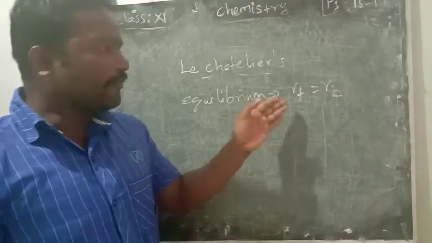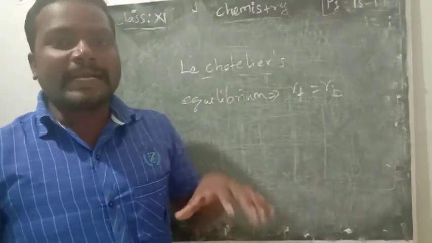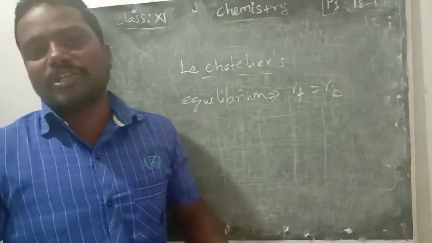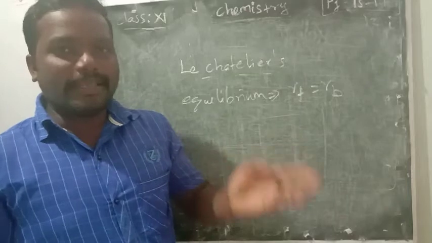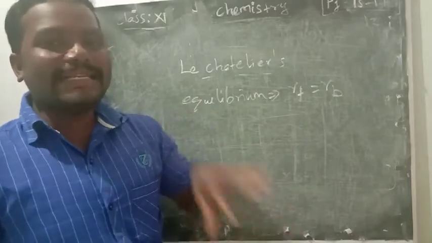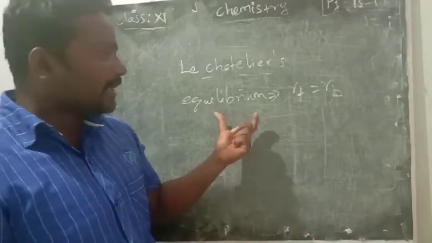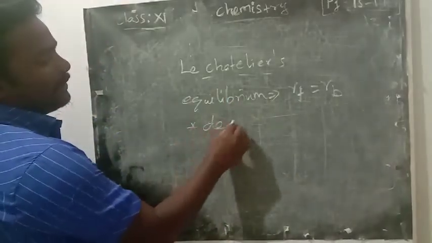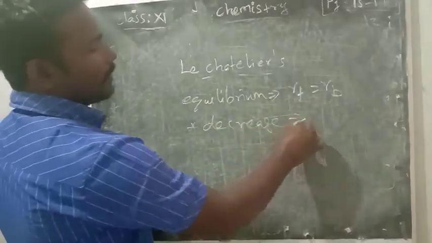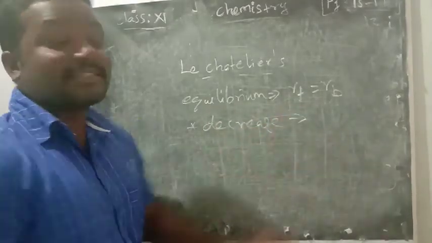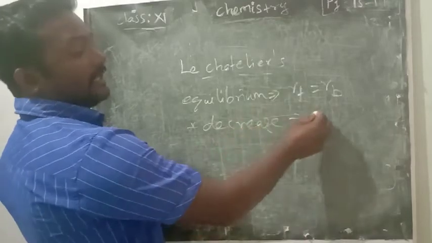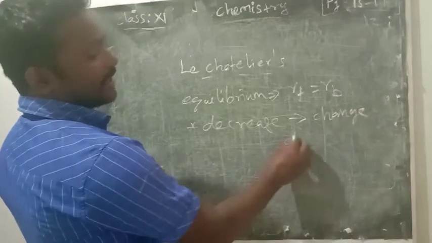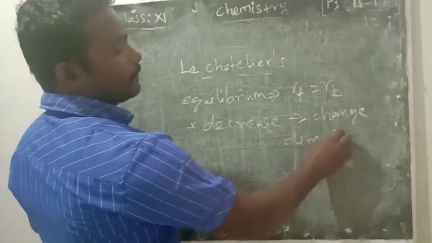But if you apply any condition like temperature, pressure, concentration, catalyst, etc., if you apply any disturbance in the equilibrium, what will happen? To decrease the disturbance, it will change the direction of reaction.